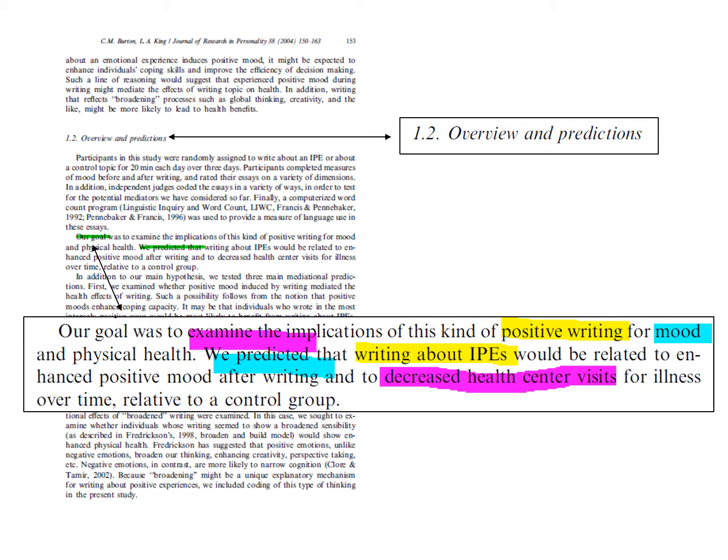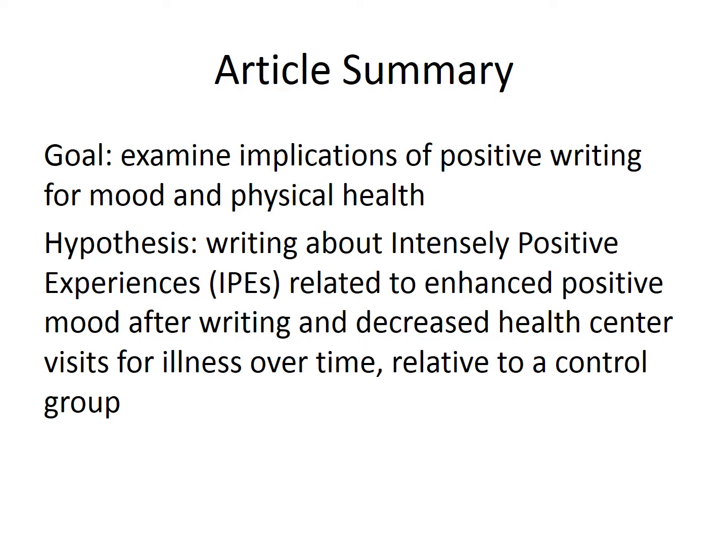Positive writing, operationalized as writing about intensely positive experiences. We learned about that abbreviation in the abstract. Mood, operationalized in terms of positive mood after writing. And physical health, operationalized in terms of the number of health center visits over time. Your article summary worksheet can summarize the goal and hypothesis like the model in this slide.